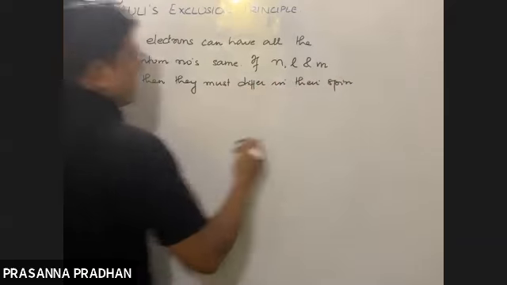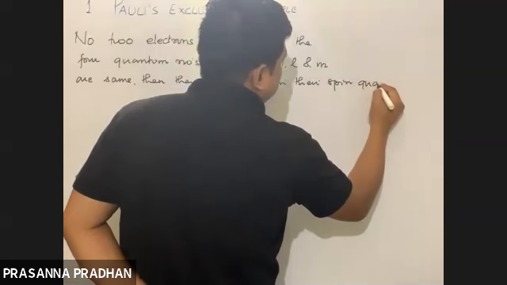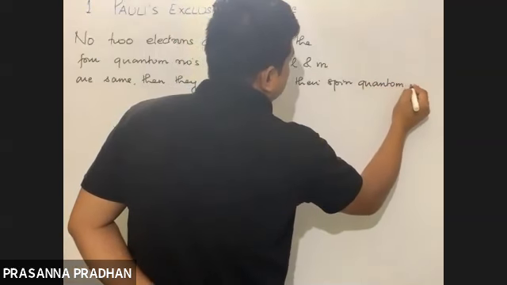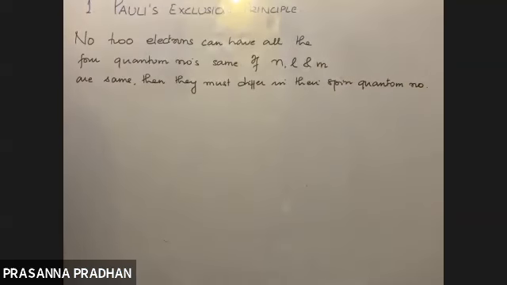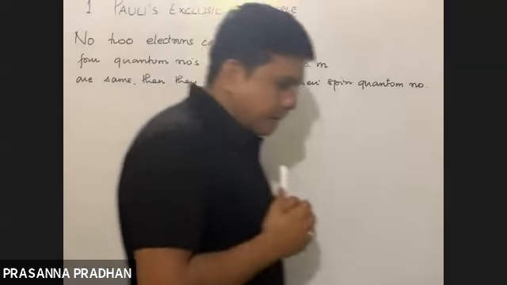Right? They must differ in the spin quantum number. So this is a very important principle. It states that no two electrons can have all the four quantum numbers the same.